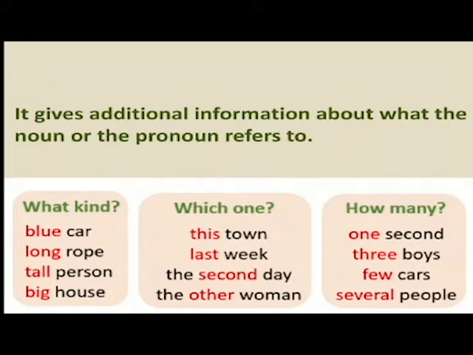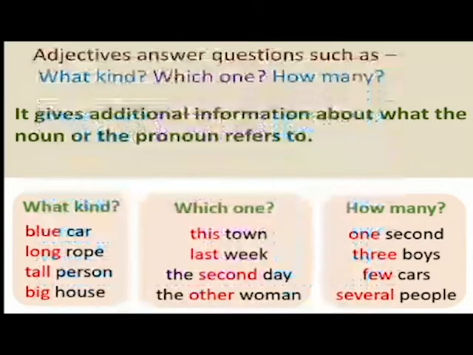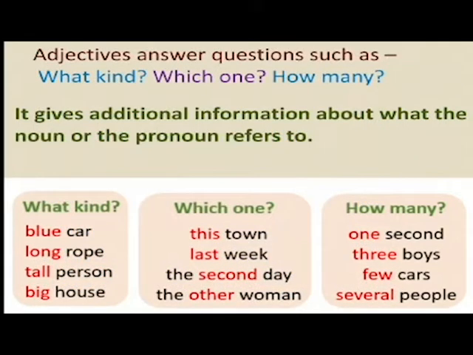Under the heading what kind, let us see: blue car, long rope, tall person, big house. Under the heading which one: this town, last week, the second day, the other woman. Under the heading how many: one second, three boys, few cars, several people. So we can conclude from this slide that adjectives answer questions such as what kind, which one, and how many.